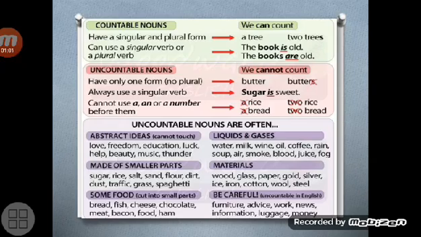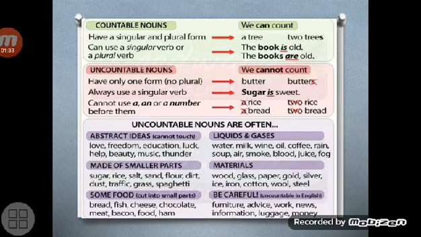But when we are talking about uncountable nouns, we cannot count. For example, they have only one form and no plural. Butter, there are no butters. Or we may always use a singular verb, sugar is sweet. We cannot use articles a, an, or a number in front of them. For example, we cannot say a rice, but just rice, and so on.